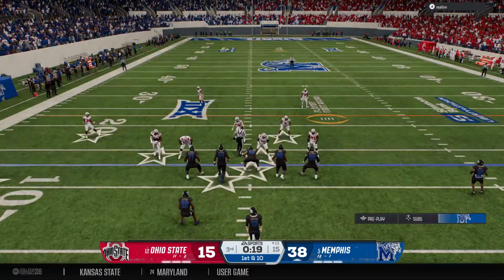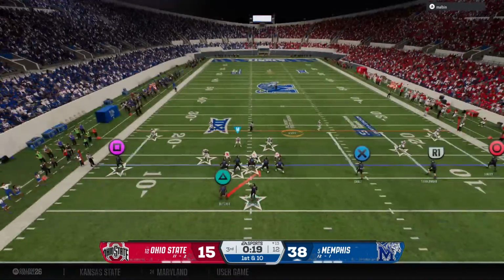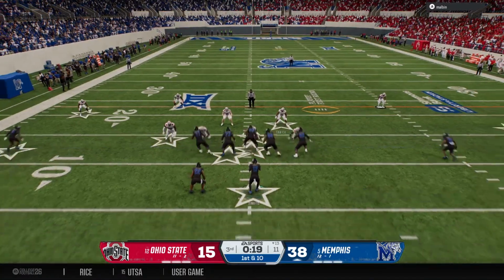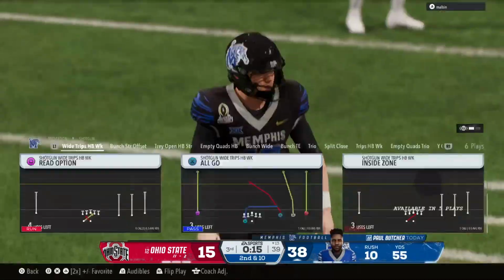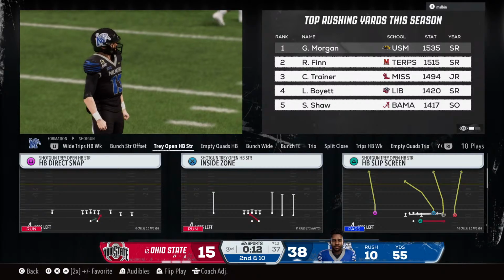Here's the first play of the drive. They'll set up from the 13. It's a shotgun run call. Nothing doing in that play. The big D tackle there for the stop.